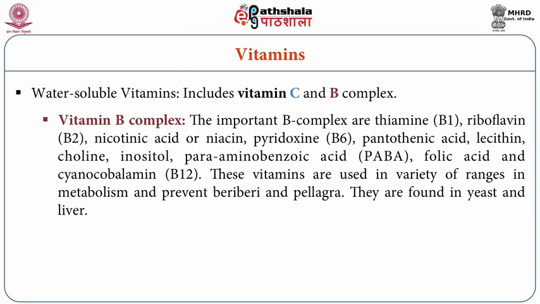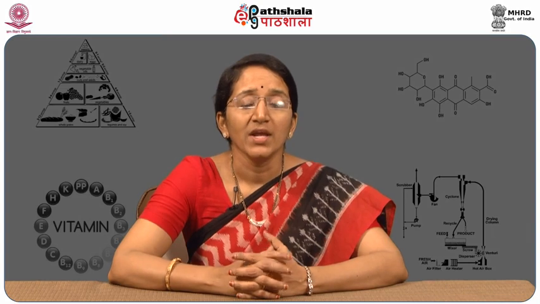These are a set of vitamins known as vitamin B1, which is thiamine. Then you have vitamin B2, which is riboflavin. You have nicotinic acid or niacin. Then you have pyridoxine, which is termed as vitamin B6. You have pantothenic acid, lecithin, choline, inositol, para-amino-benzoic acid, folic acid and cyanocobalamin, which is also termed as vitamin B12. This whole set of vitamins is in toto called the vitamin B complex. These vitamins have their role in different kinds of metabolic activities, and they also prevent different kinds of deficiency disorders.